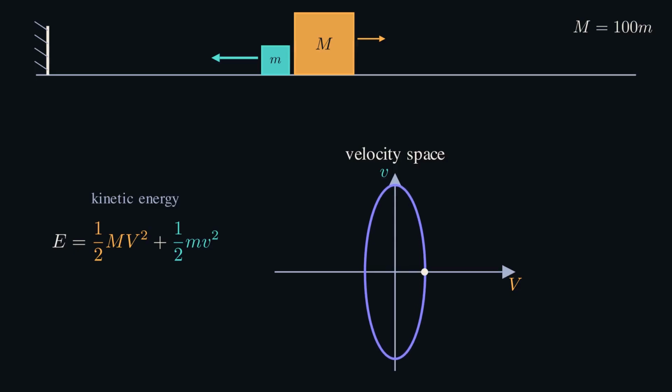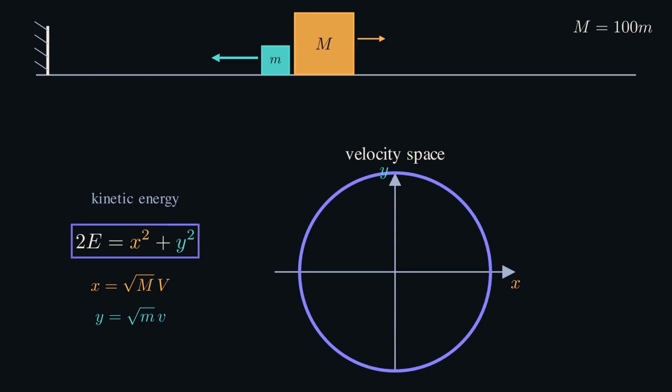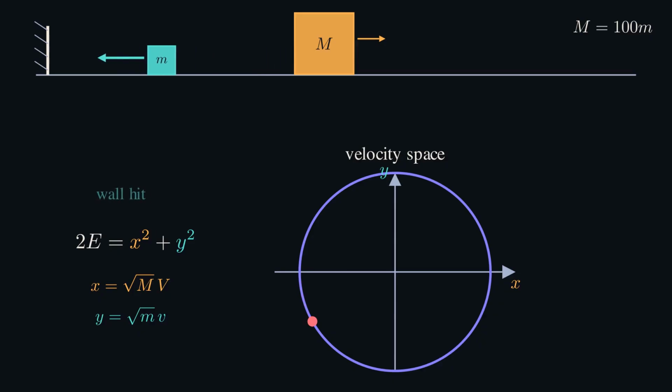This expression is almost the equation of a circle. Almost. The masses stretch the two directions unequally. So scale the velocity axes, call the horizontal coordinate square root of M times V, and the vertical coordinate square root of m times v. Then twice the energy is x squared plus y squared. The system's current pair of velocities becomes a single point moving on a circle. There it is, our first circle, although pi still hasn't earned its seat.